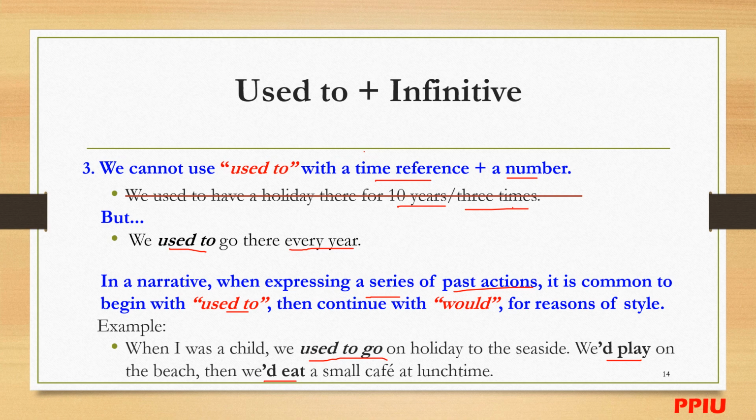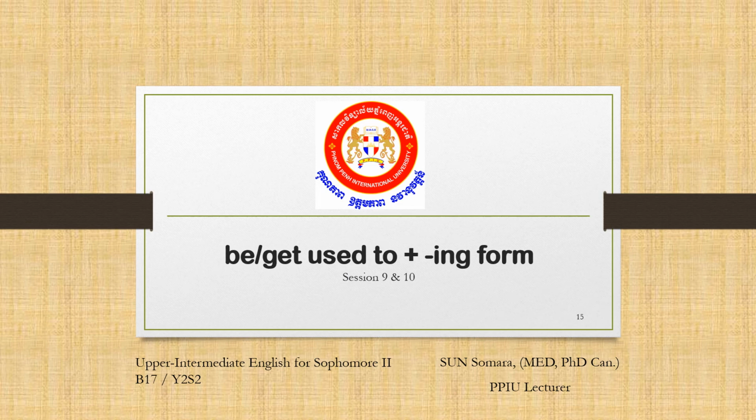Okay, so move to the next one. We just move to the next one, about be or get used to plus ing form. So just wait and see what the difference is between used to plus infinitive and be or get used to plus ing form in here.